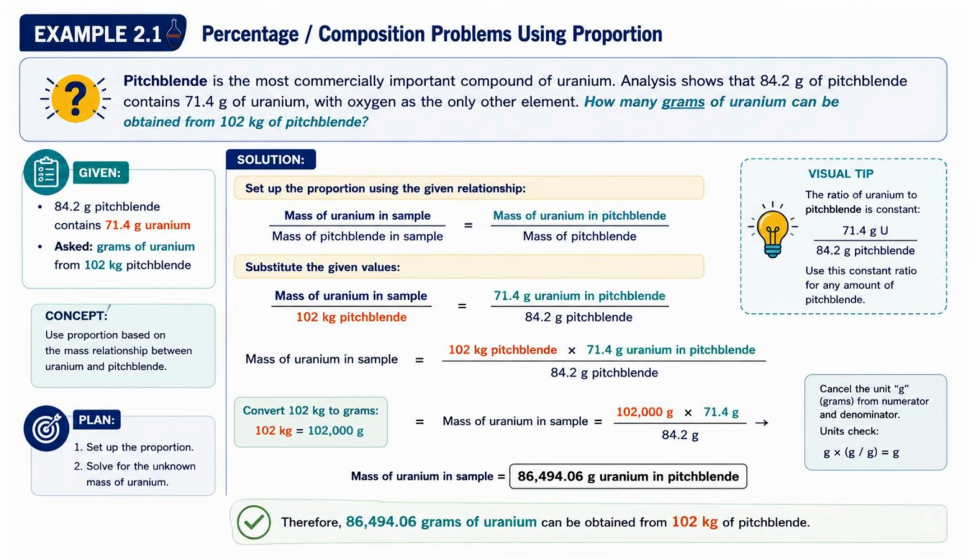Notice that grams of pitchblende appear both in the numerator and denominator. They cancel each other. Only grams of uranium remain. So that confirms our calculation is dimensionally correct.